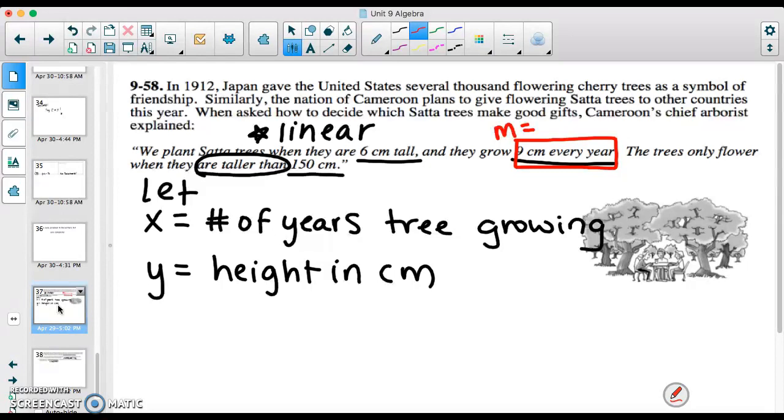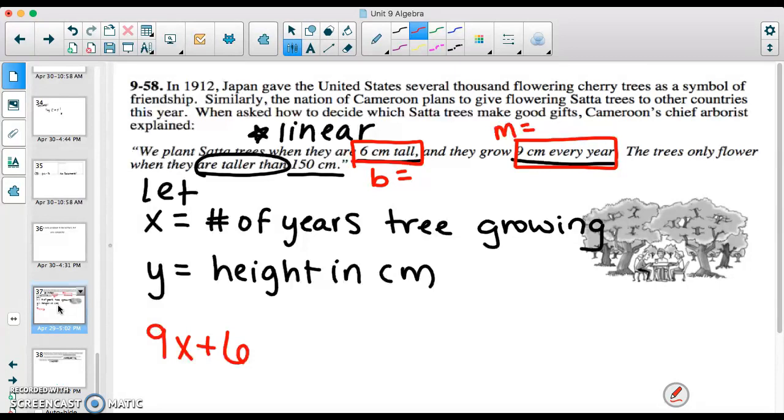9 centimeters every year is our slope. That's our rate of change. And 6 centimeters tall, that's our starting point. That's our y-intercept. So it looks like my equation would be 9x plus 6. That is the expression for my tree. How fast is it growing? And that's going to tell me how tall my tree is at any given x, at any given year.